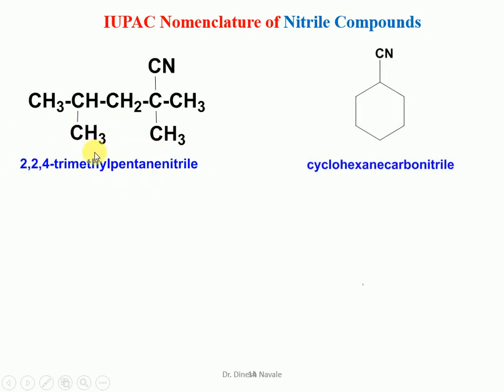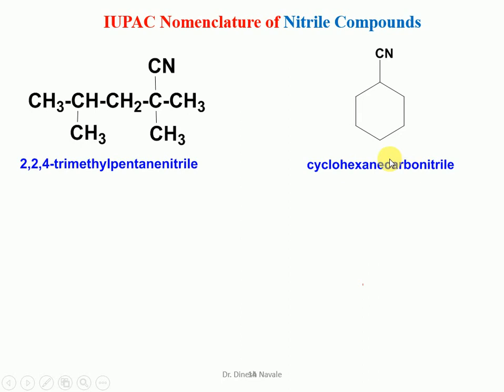Now the next example is what? In which a cyclic ring is present. So for the same nomenclature, we have to write down the name of the corresponding cycloalkane. So it is cyclohexane. But while writing the nomenclature of the cyclic system, we have to utilize one word which is the carbo word. So we have to write down carbonitrile.